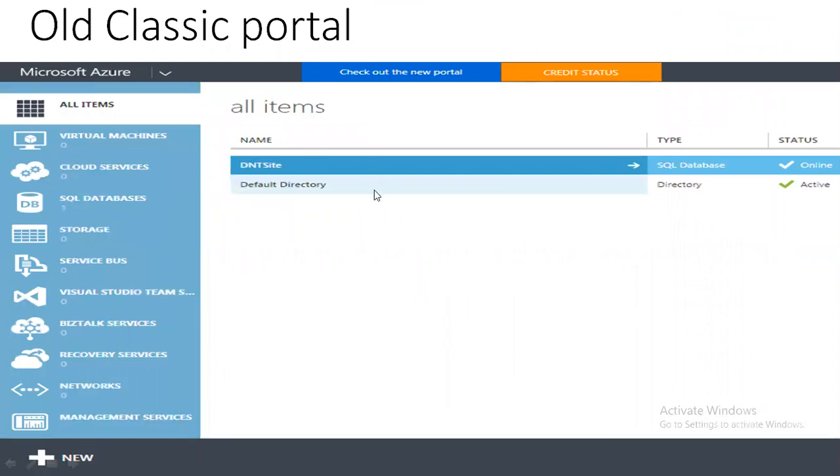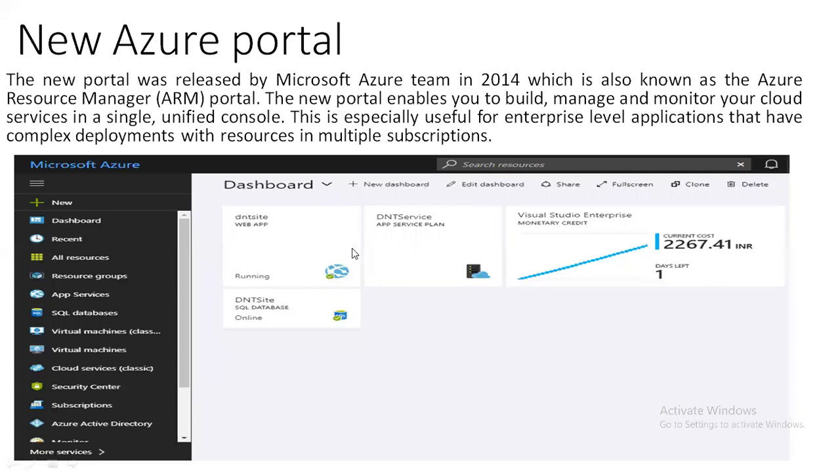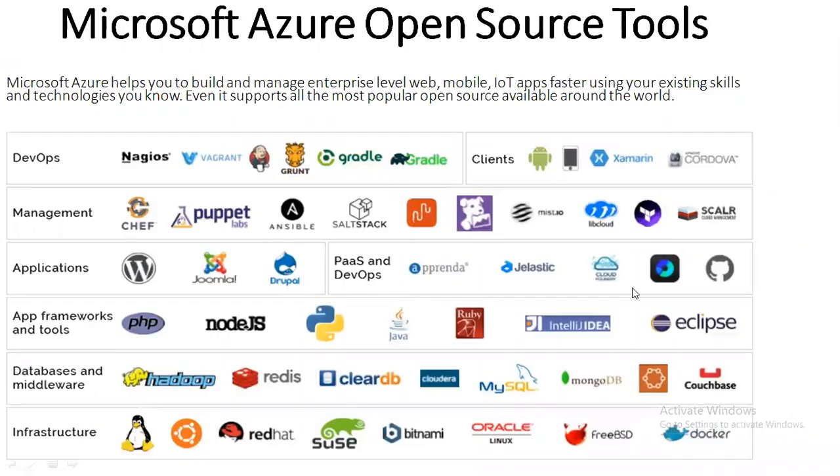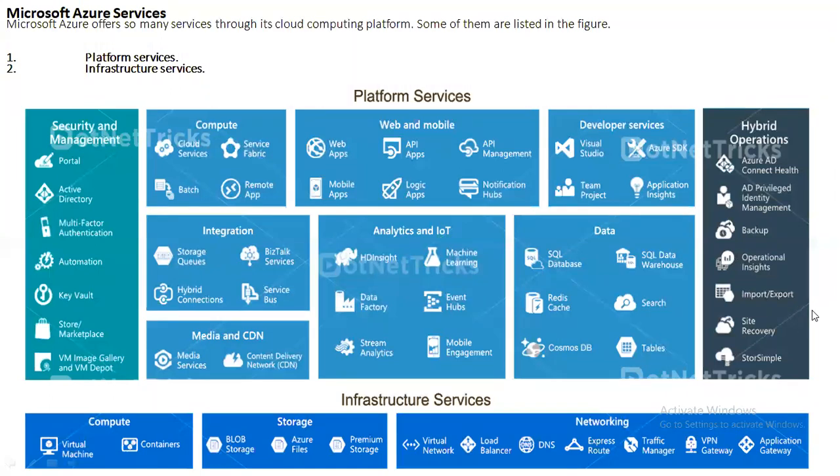This is the old portal in Azure, which was before 2014. This is how it used to look like. And the new portal is what you have now. They're using a lot more features. And this is a different application source tools in Azure. And this is another service diagram for IaaS, PaaS, and SaaS, and all the services and resources which are offered by Azure.